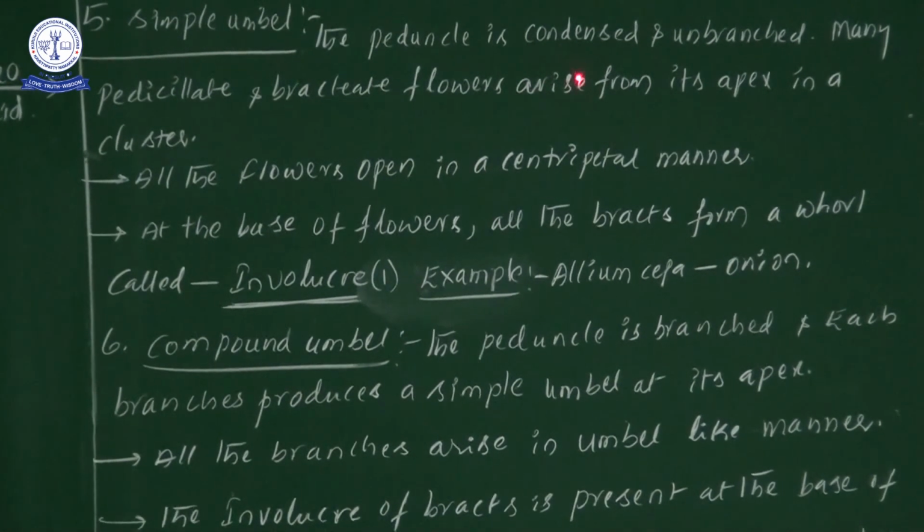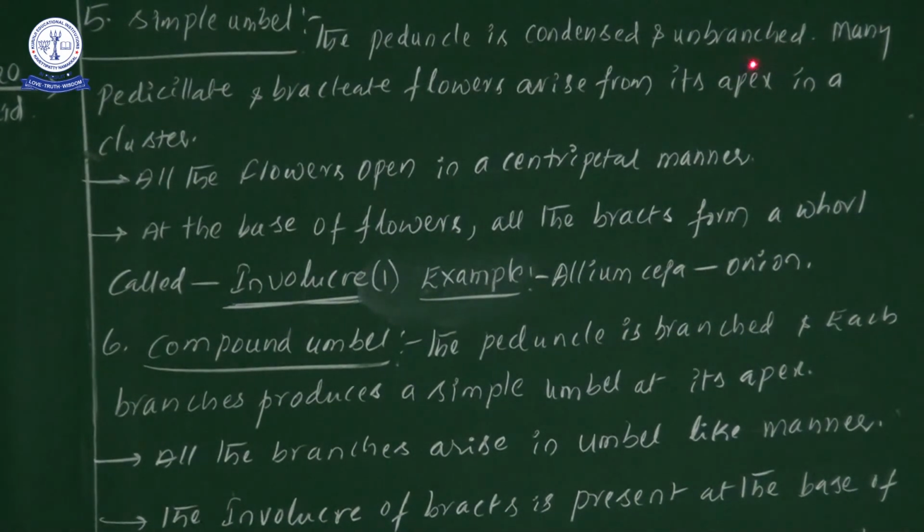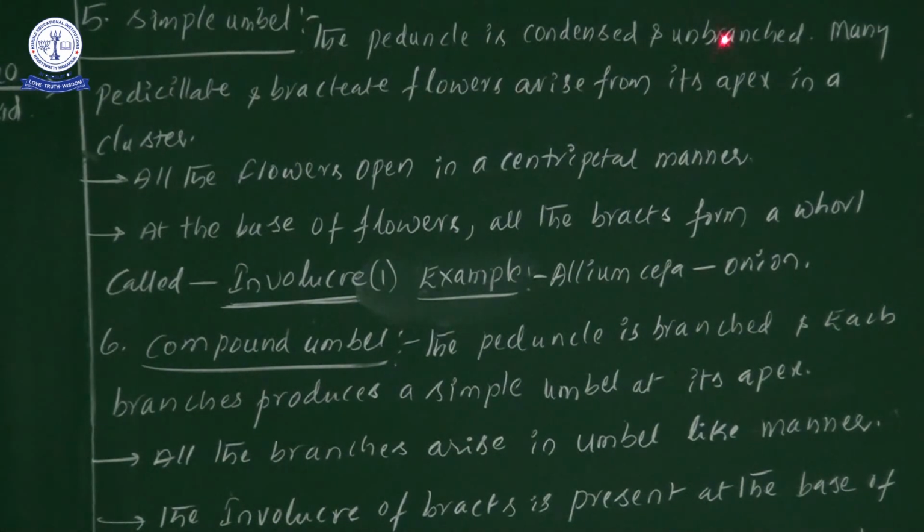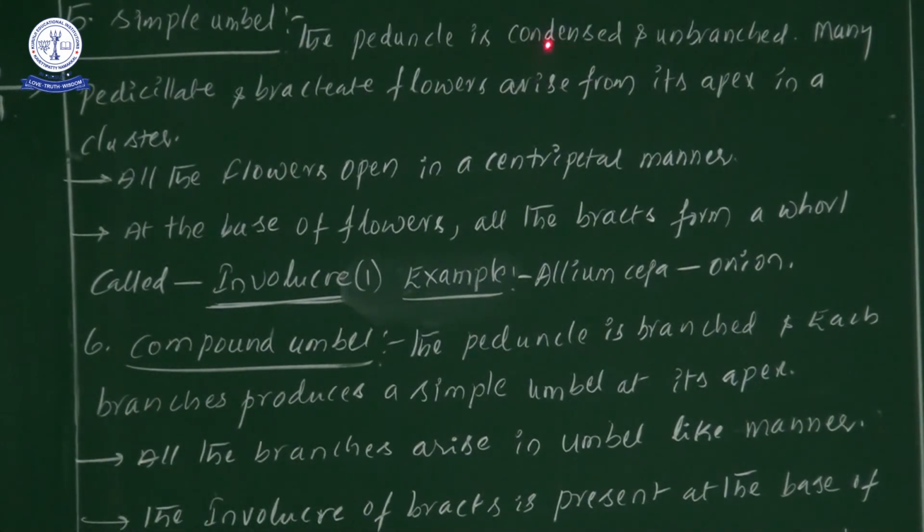Peduncle is condensed and unbranched. Why is the peduncle unbranched? Simple type. In simple type, one point we should not forget: definitely peduncle is unbranched. So the peduncle is unbranched and condensed peduncle is present. Because of the presence of the condensed peduncle, the arrangement of flowers will be in a centripetal manner. In the third line you see, because of the condensed peduncle, the arrangement of flowers is centripetal. So this point is important.